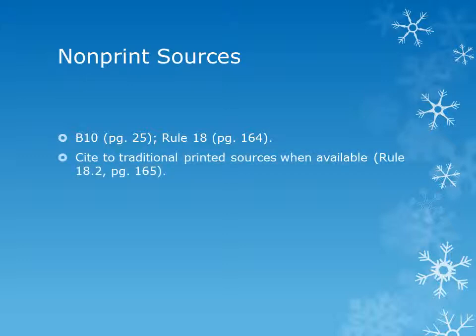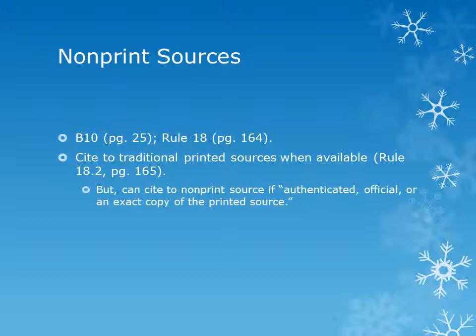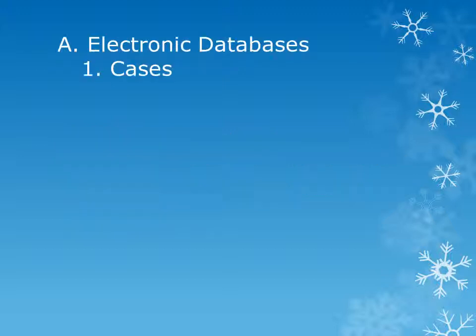If there is a traditional printed source that you can cite to, Blue Book Rule 18.2 requires that you cite to that instead of to a non-print source. But Rule 18.2 says that you can cite to a non-print version of the source if it is an authenticated, official, or an exact copy of the printed source. For example, the Westlaw and LexisNexis websites have a bunch of cases that are unpublished and were never put in print editions. You can cite to these non-print sources because they are exact copies of the original opinions.